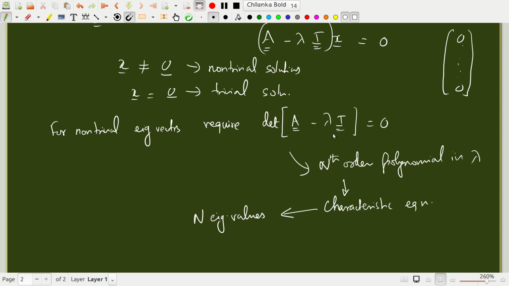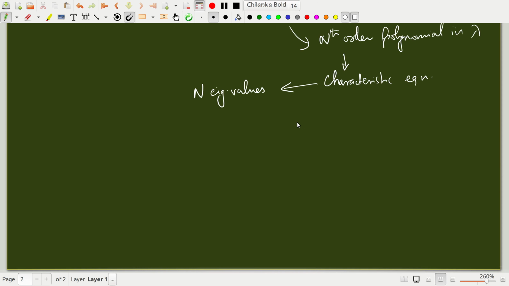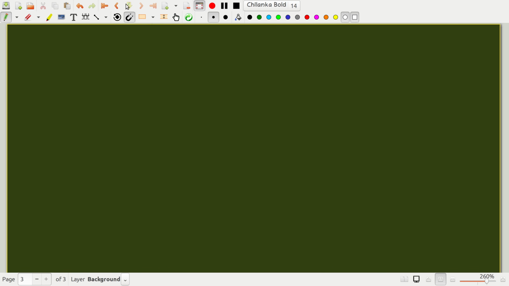I'll work out a couple of examples a little bit later as to how to find the eigenvalues and eigenvectors. But right now I'm going to discuss some general properties of eigenvalues and eigenvectors, some observations on the eigenproblem.